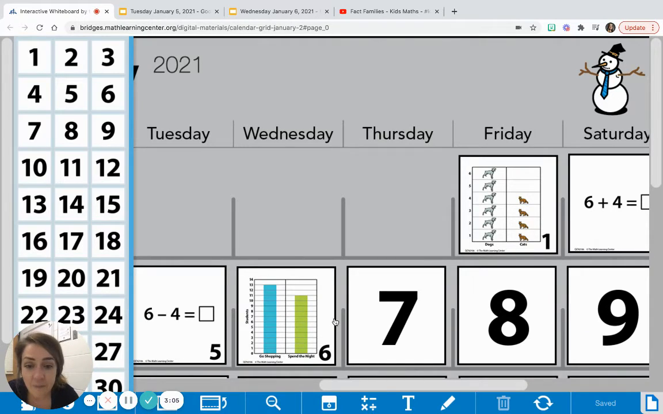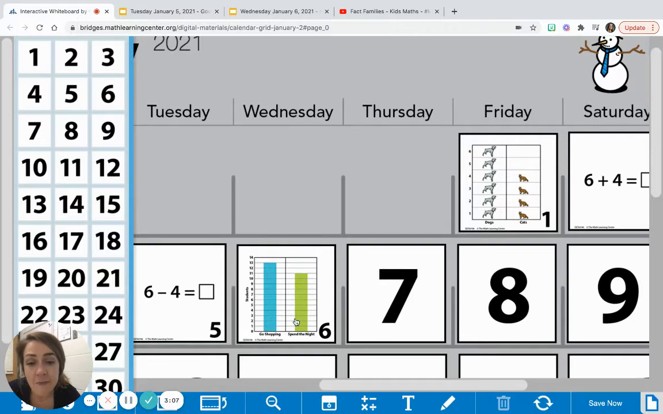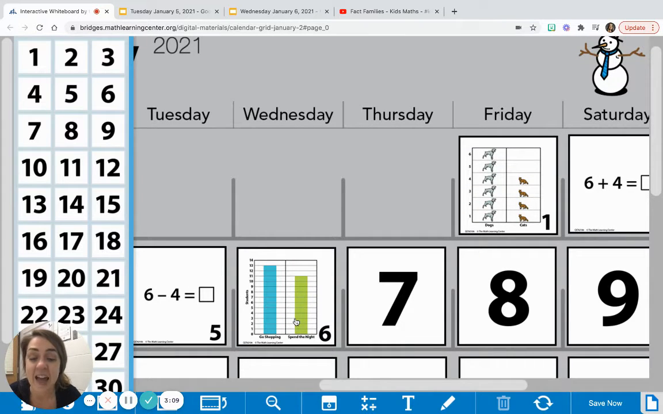So today we have a new graph. And so my prediction is that the next cards after today's are going to be more fact families that have to do with the data on this graph.